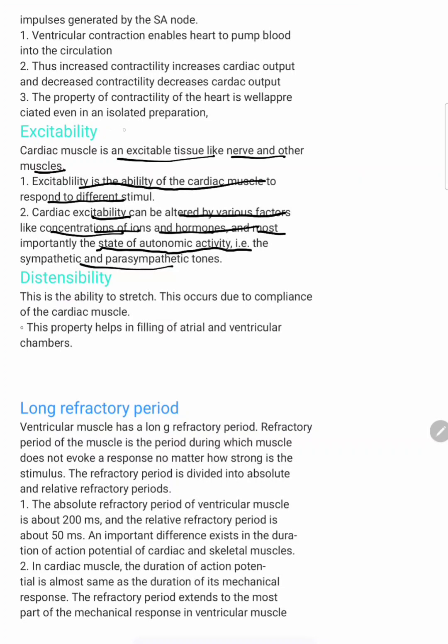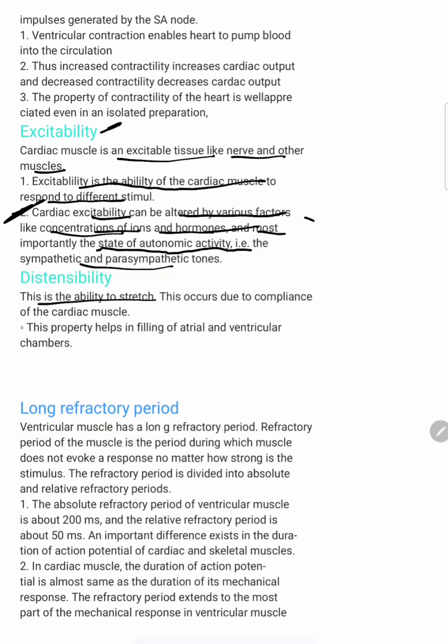You write the excitability definition and the factors that affect the excitability. It is very, very important, because parasympathetic and sympathetic autonomic activity decreases and increases it. This will be briefly discussed in the next chapter, but for the factors that affect the excitability, you just mention this point. Okay. Then distensibility. Distensibility means ability to stretch, right?